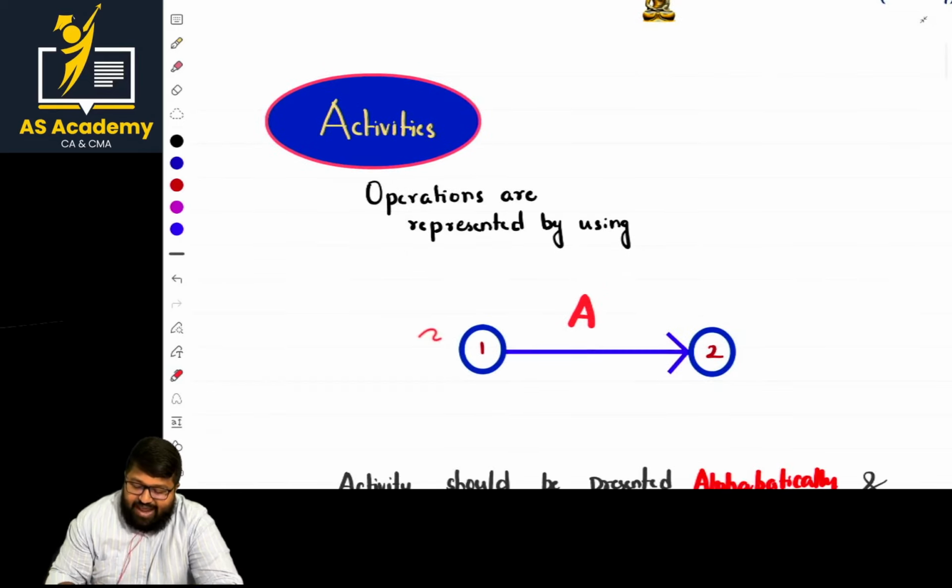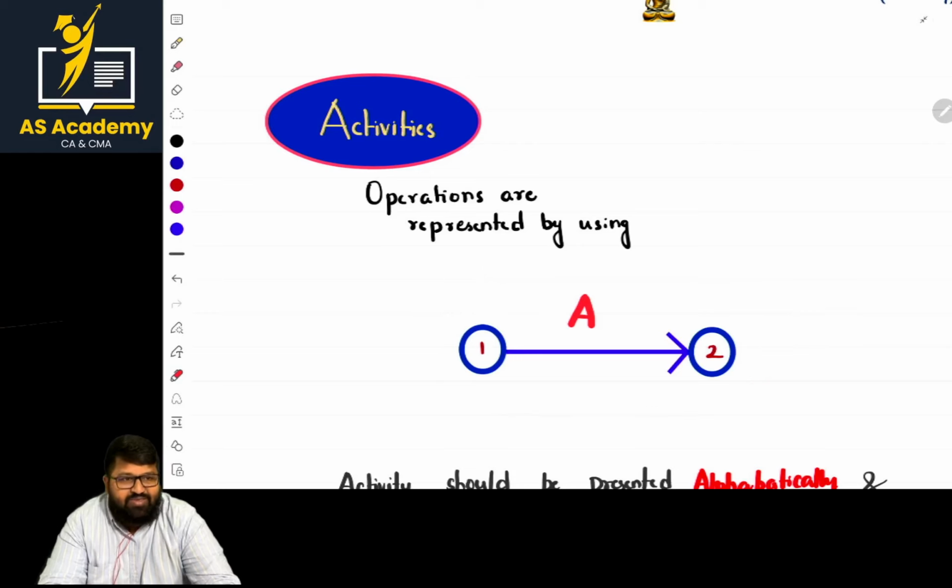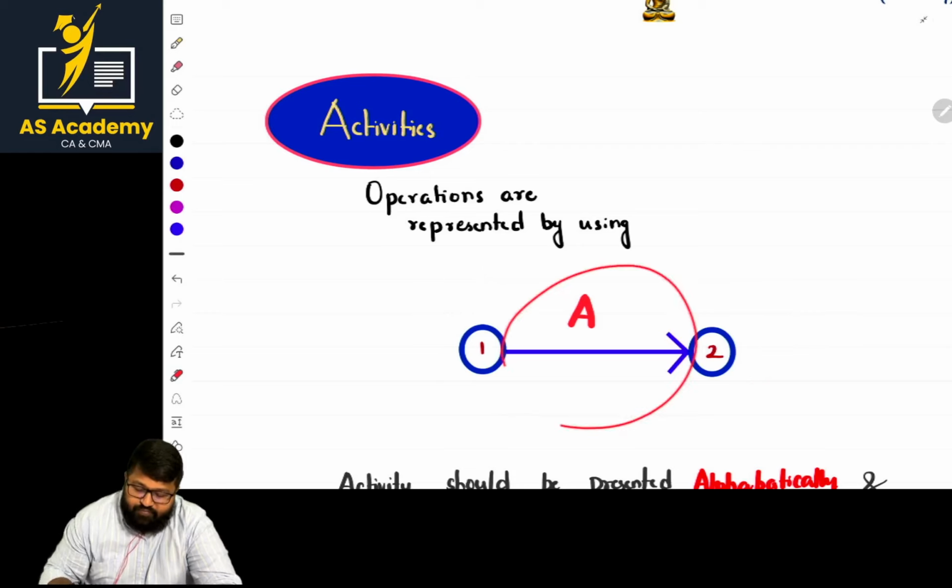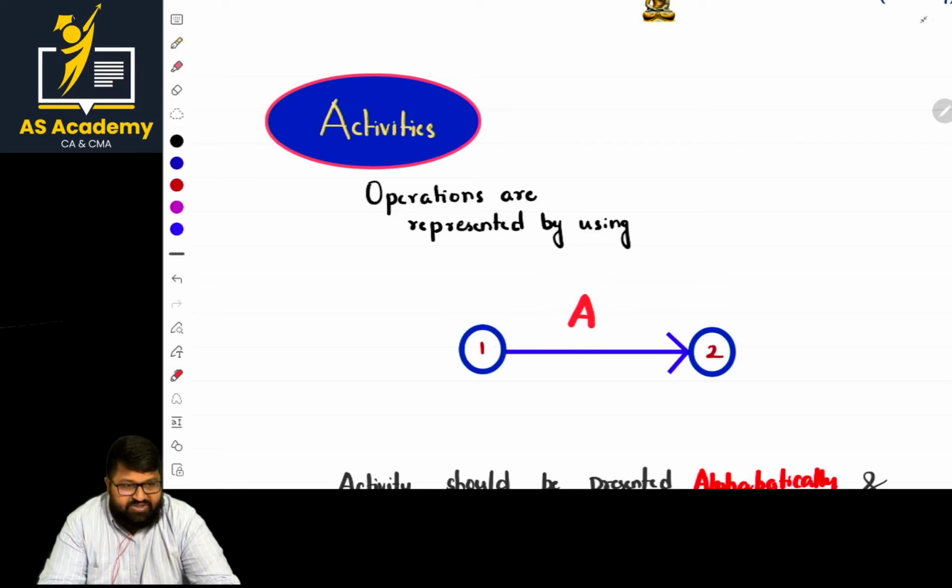Each activity or each task in the project will be represented with the help of an arrow, and it is represented with a capital letter. There are different representations. Either you can use a capital letter or you can use numbering also, 1, 2, or capital letters for sure. And while you are forming a network diagram, the basic thing is to construct the diagram with a pencil first. If you are satisfied, then you can redo it with a pen, no issues. If you go straight to the pen, there can be different adjustments, and if the adjustments are not done properly, the result may not be effective.